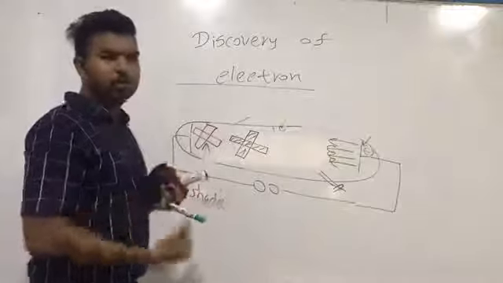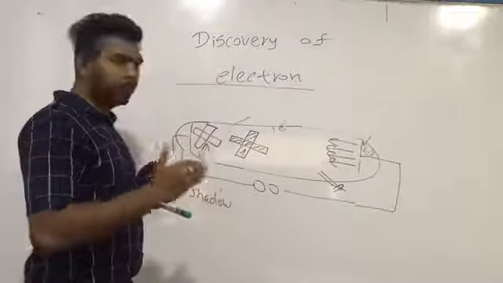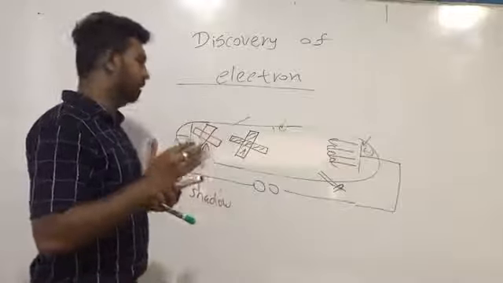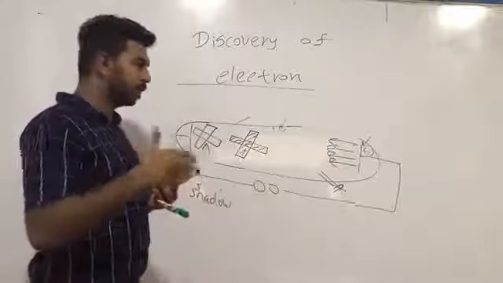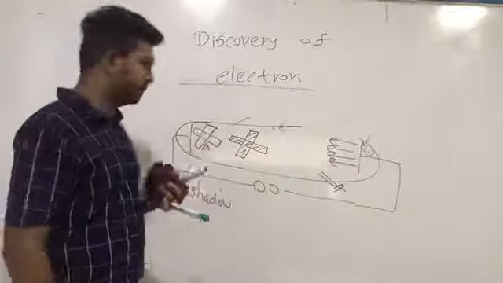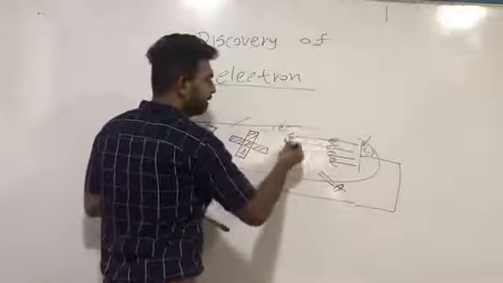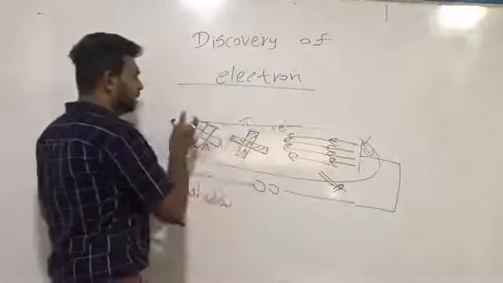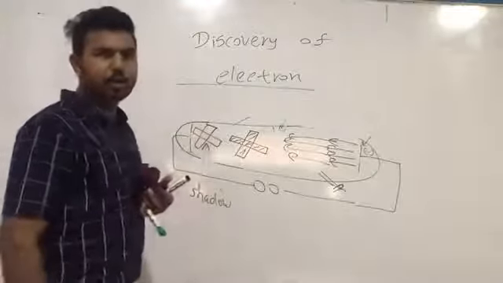What's the conclusion of this observation? The conclusion is that cathode rays travel in straight lines. Since these cathode rays travel in straight lines, we can obtain a shadow with sharp edges.